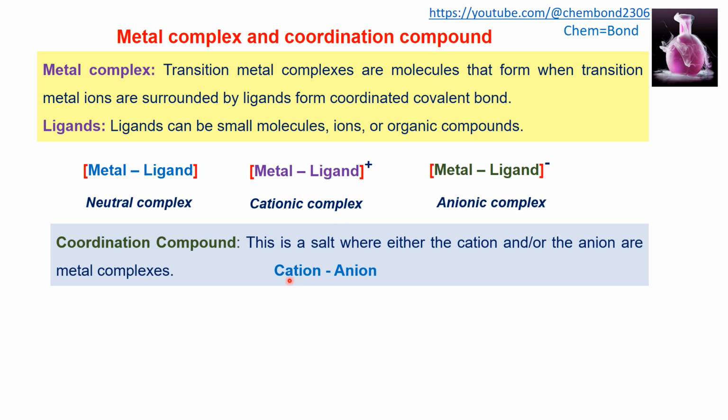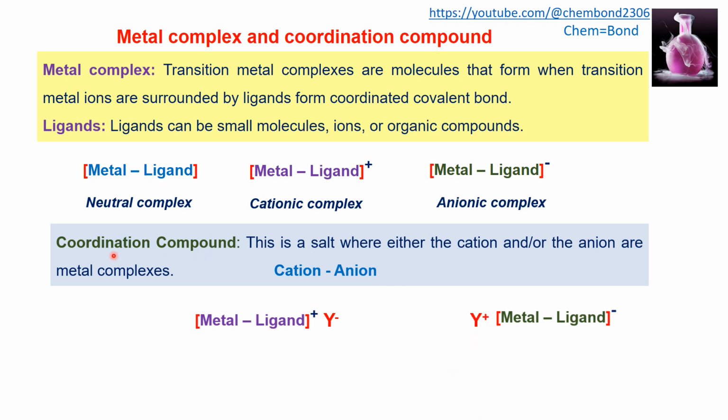We know that a salt has two components, a cation and an anion. In the first case, the cation is a complex and the anion is any negatively charged species. In the second case, the anion is a complex and the cation may be any charged species.